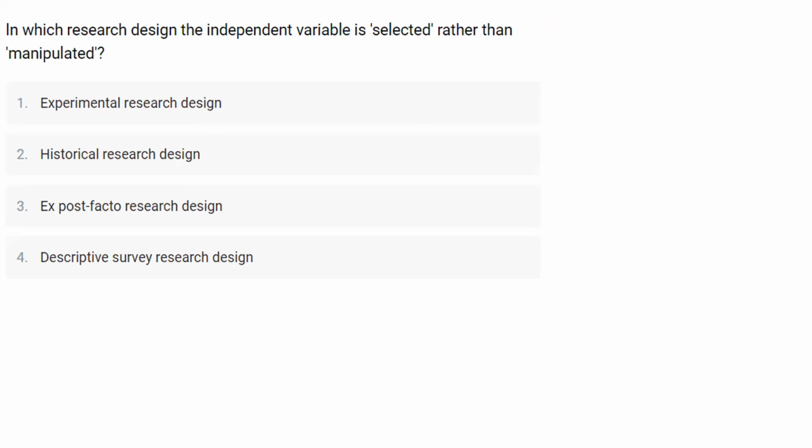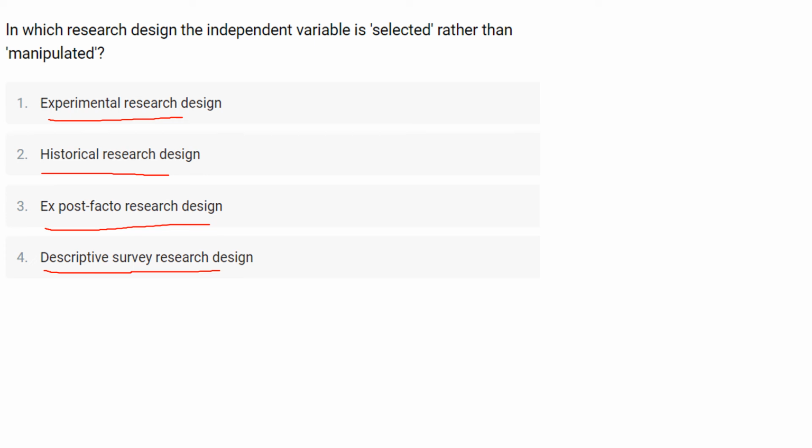In which research design is the independent variable selected rather than manipulated? So here in this question they have given you 4 options and they ask you which research design has the independent variable selected rather than manipulated, for which the first option is experimental research design, second one is historical research design, third one is ex post facto research design, and the last one is descriptive survey research design.